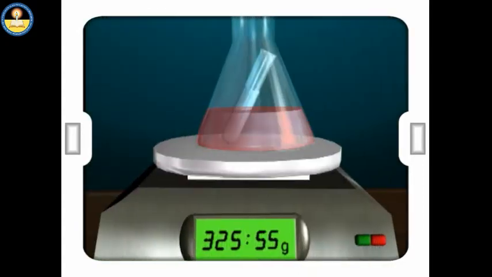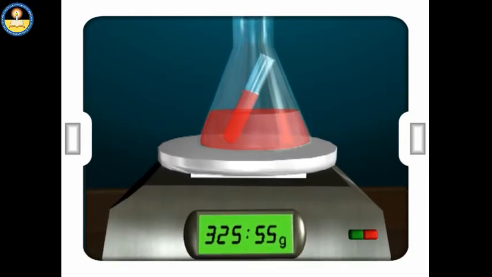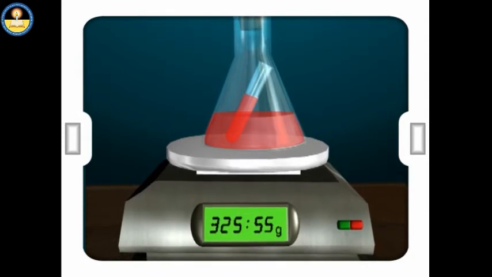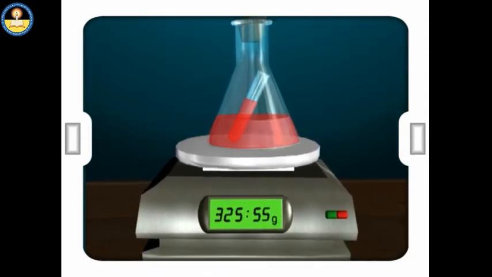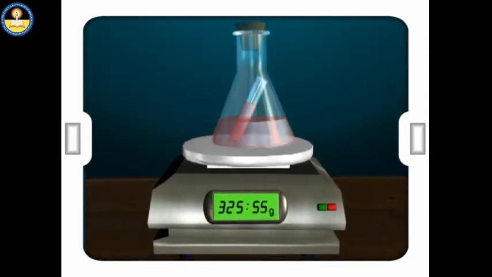Take a little amount of solution of sodium sulfate in a conical flask and some solution of calcium chloride in an ignition tube. We hang the ignition tube in the flask carefully and see that the solutions do not get mixed. Put a cork on the flask.